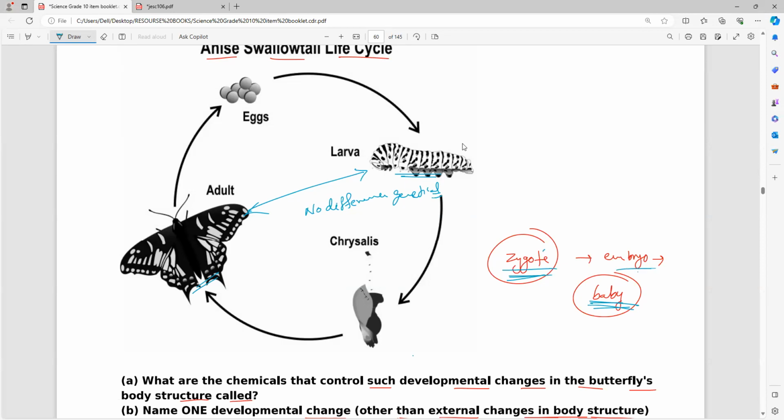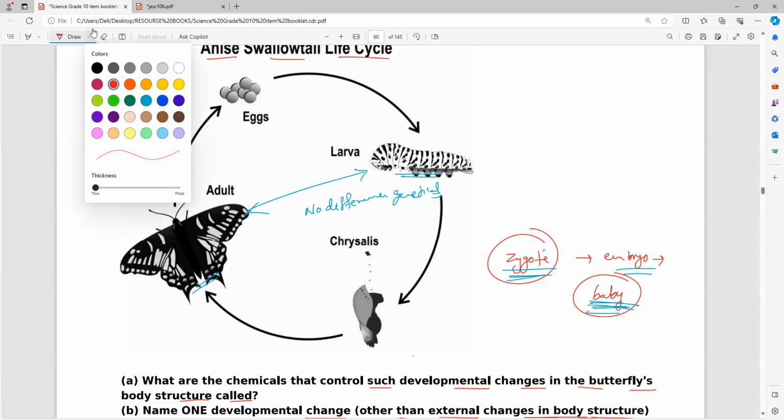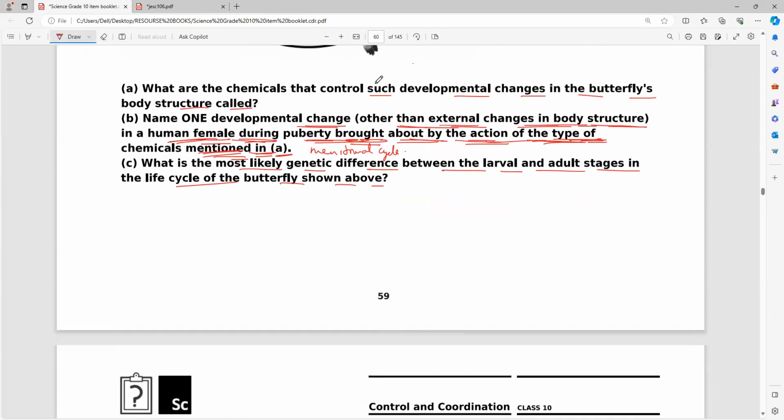So zygote, embryo, understanding, baby, finally baby, after the gestation period. Everywhere you have to remember that the genetics remains the same. The same genetic transmission will take place. Is it clear, everybody? Girls and boys, all of you.